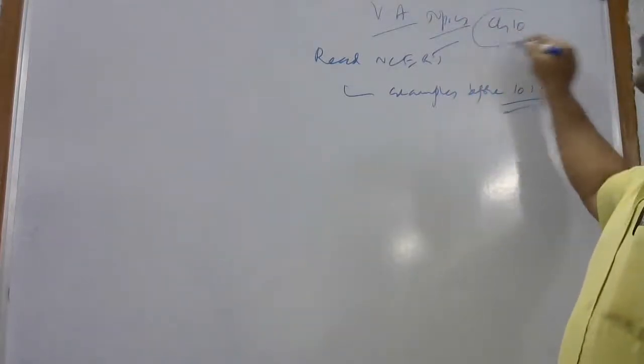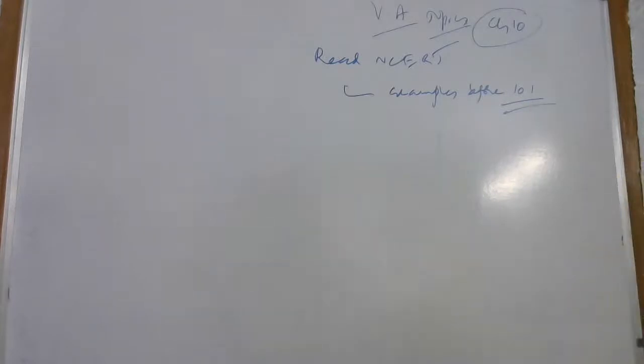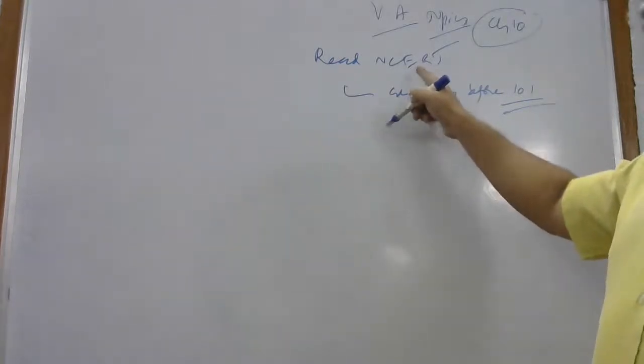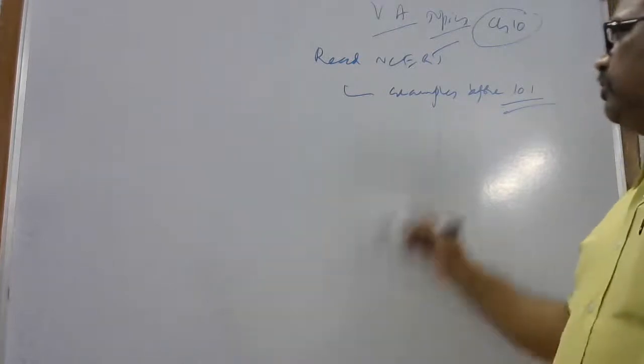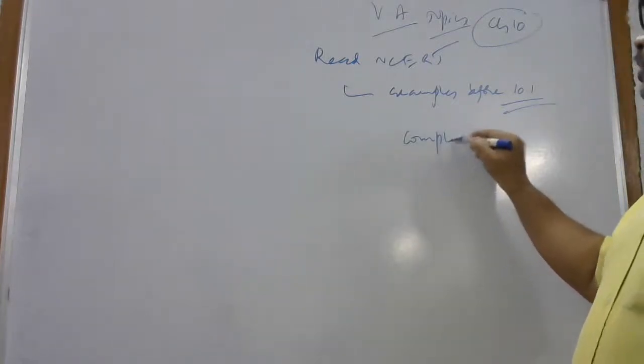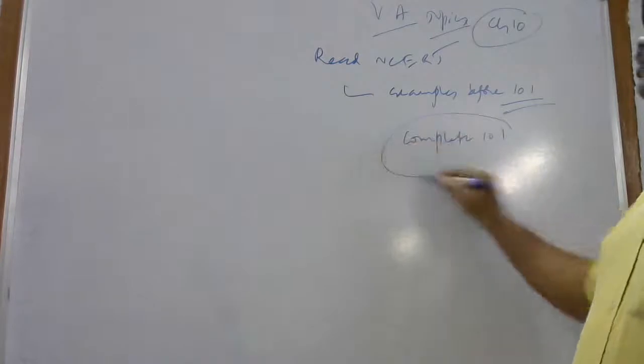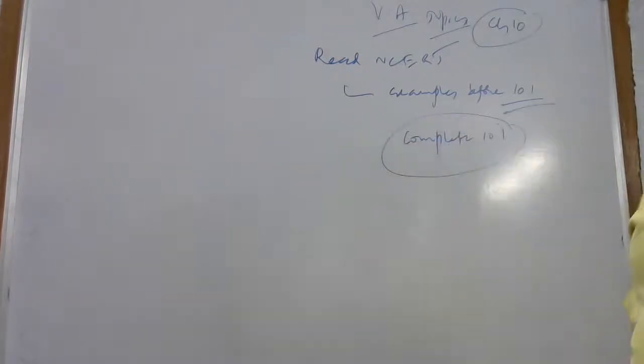We are covering this part 2, but no problem. Read the NCERT part and then do the examples before 10.1. I will send the 10.1 exercise video solution so that you can complete 10.1 also. I will send the video also. Okay, beta, clear? Yes, beta.